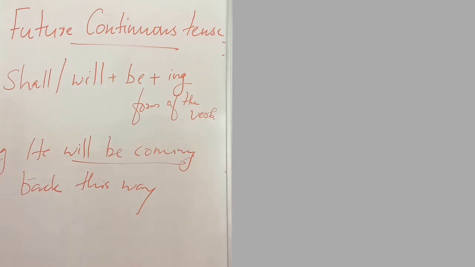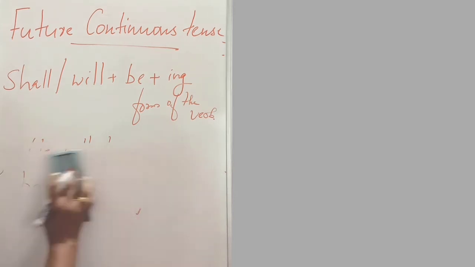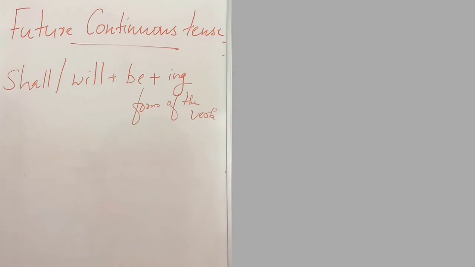Then, the third occasion. It is used to express an action that will be in progress at a given point of time in future or during a period of time in the future. To express an action at a point of time in future and during a period of time in future.